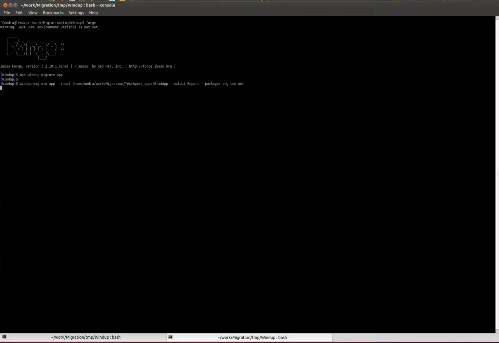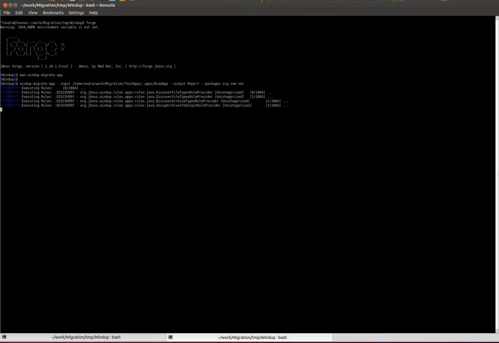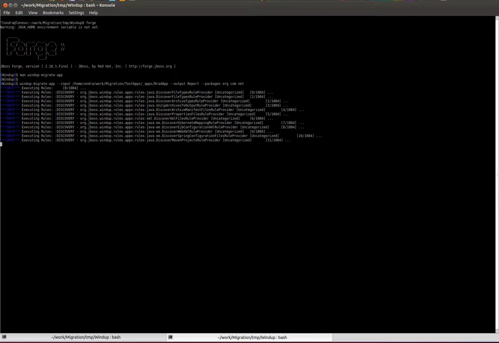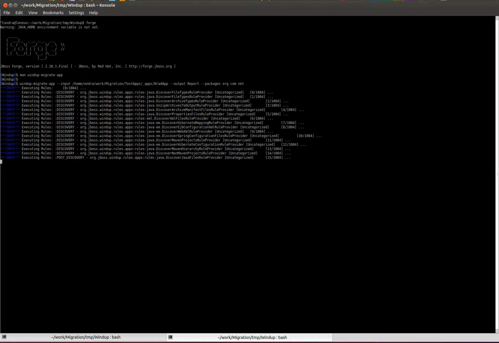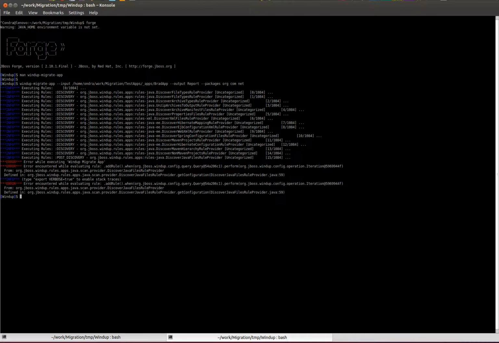Then give Windup few seconds or maybe minutes, depending on whether you have an SSD disk or not. You can see different rules being executed. You have quite a lot of rules to be executed. Some of them, as you can see, end up with an error.